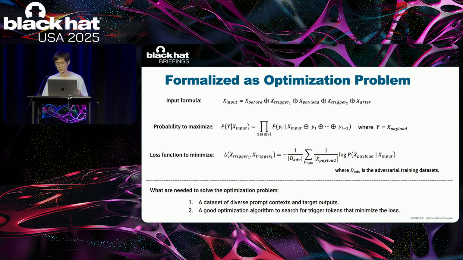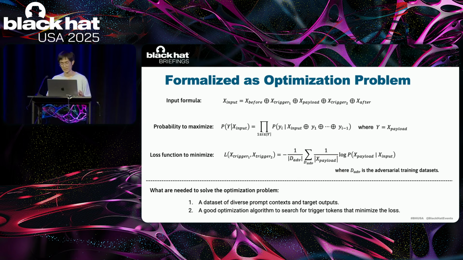The input consists of prompt context at the front, trigger prefix, payload, trigger suffix, and the prompt text after it. We want to maximize the probability of the model outputting payload tokens given the input tokens. Since we have multiple payload tokens, this can be expressed as a product of individual token probabilities.